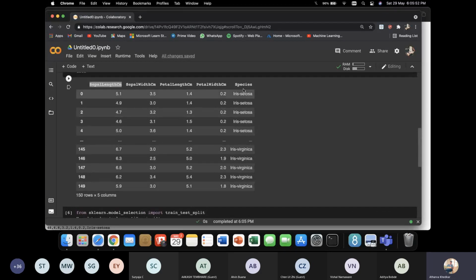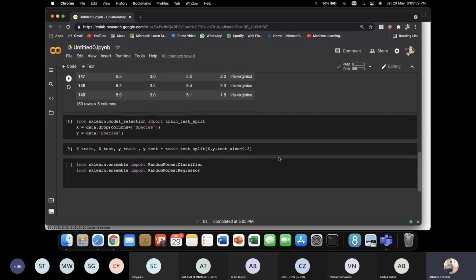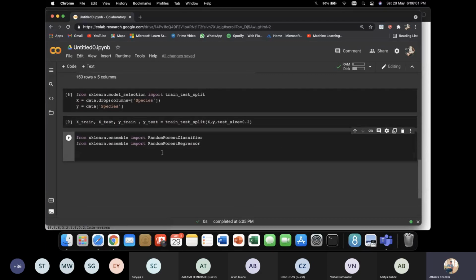What kind of problem is this? Species has three types: Setosa, Virginica and Versicolor. So it is classification, because the answer is only in three classes. So we are using the classifier here. Let's say our model equals RandomForestClassifier, and the number of decision trees I want I can feed in here: n_estimators equals 100.